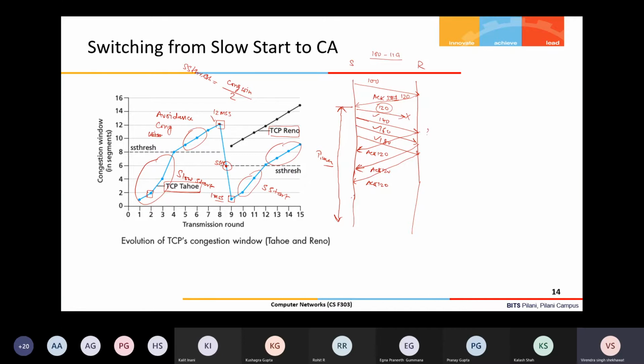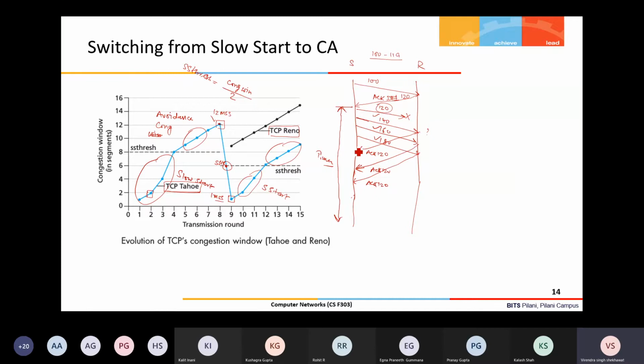You can understand that it can affect the performance, because suppose the window cannot slide because the entire window is exhausted, then the sender simply has to wait for the timeout to occur, then retransmit the packet, then get the acknowledgement, and only then can it open the window more and send more data. So the throughput, or the TCP connection performance, is severely impacted because of this delayed timeout occurring, right?